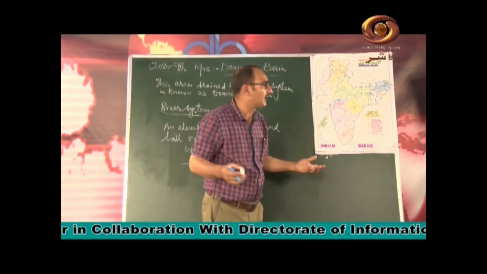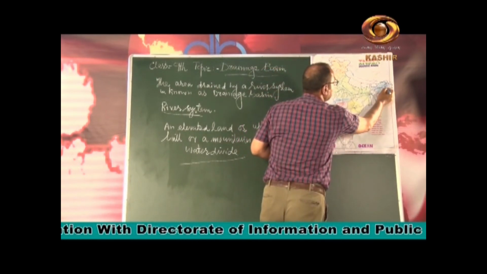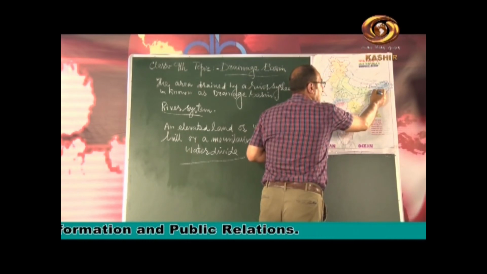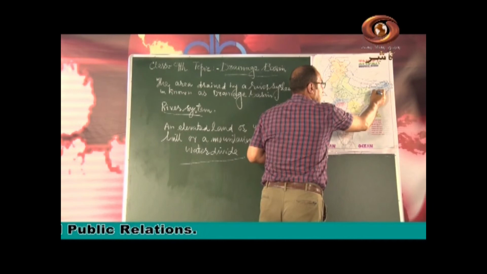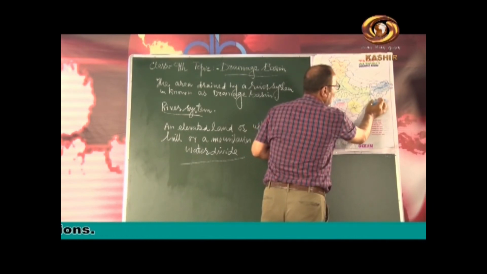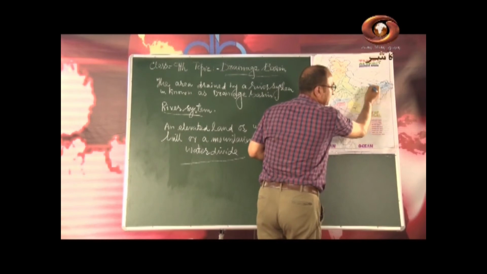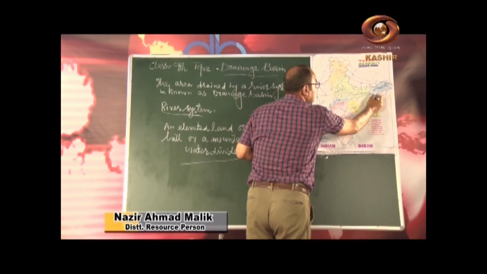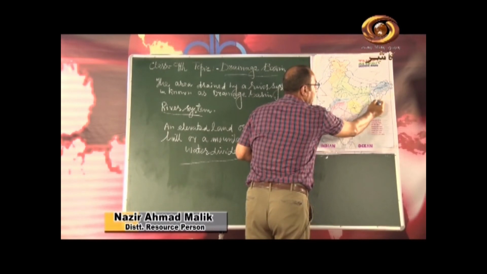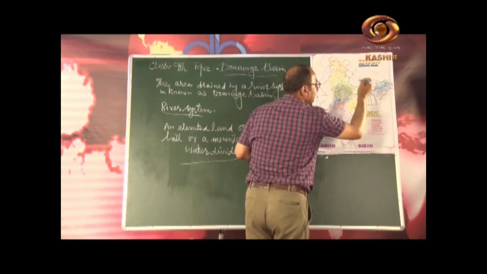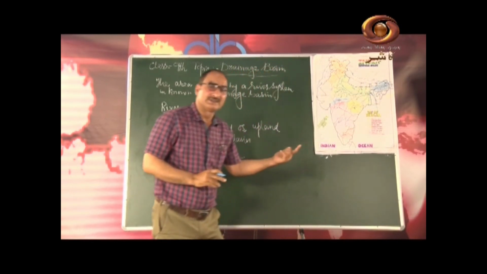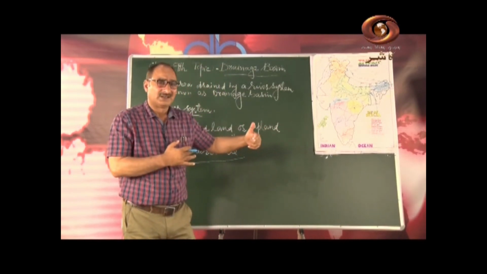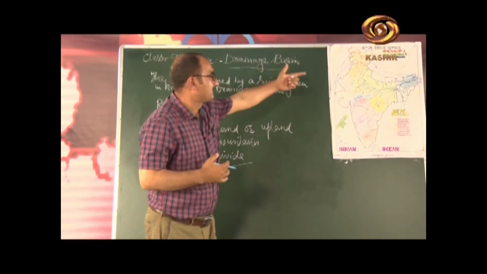Brahmaputra is known as Brahmaputra in India, and through Assam it flows here, and here it takes a southward direction. This white portion, this area, is Bangladesh, our neighboring country. So it enters Bangladesh and falls into the Bay of Bengal. The length of this river is 2,910 kilometers. This river is slightly longer than the Indus.